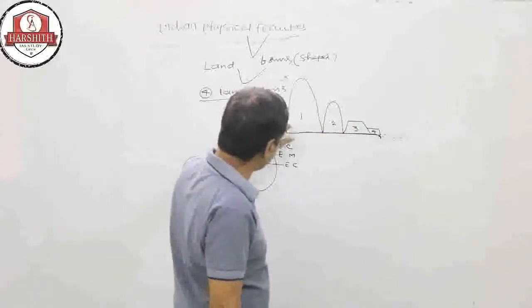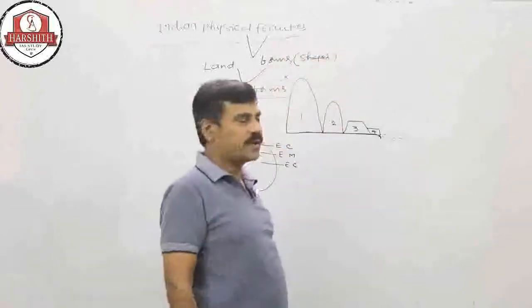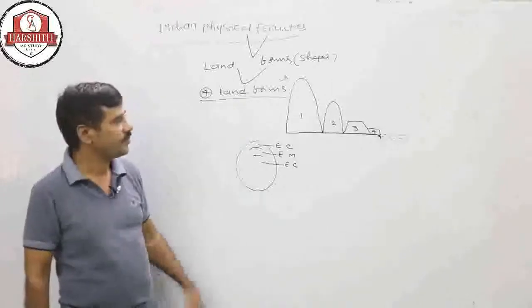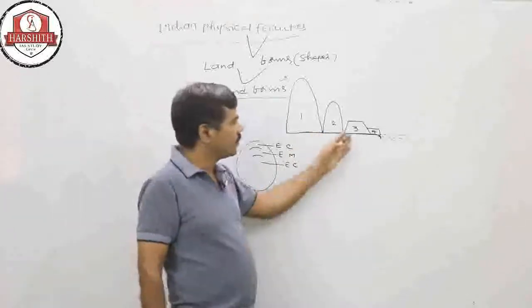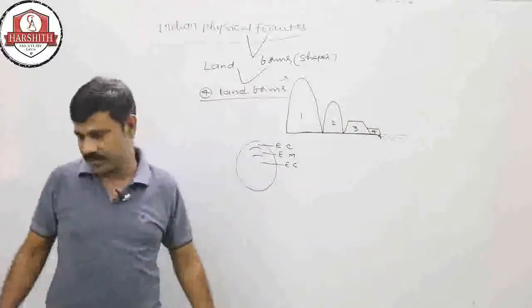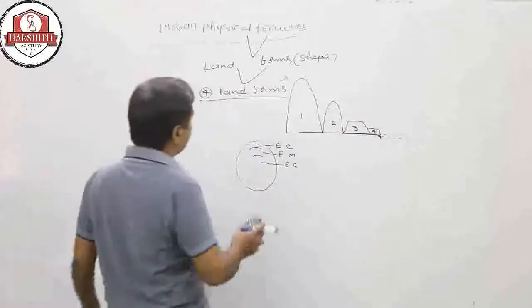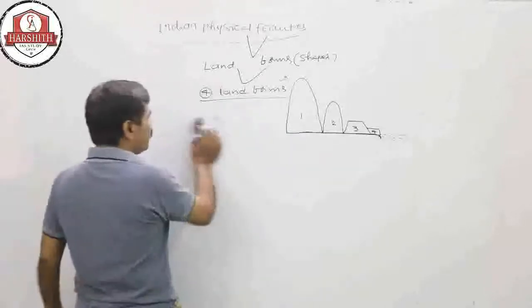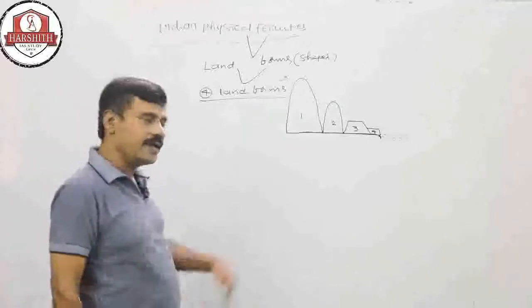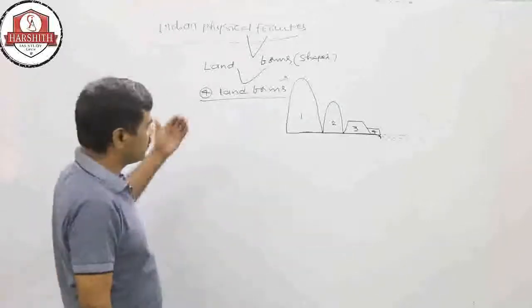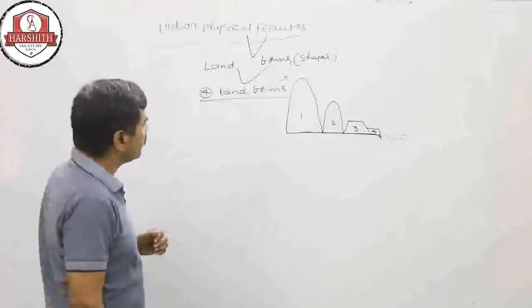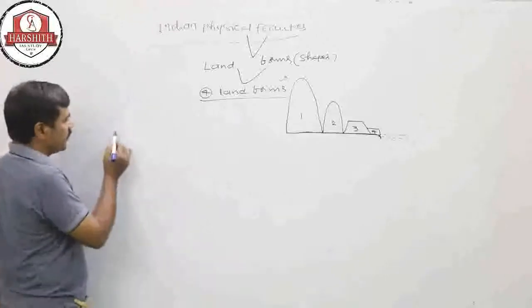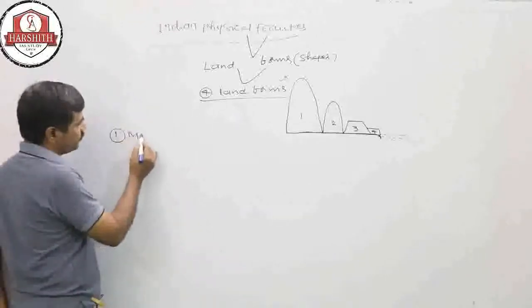On this rock surface there are four landforms: mountains, hills, plateaus and plains. In any continent or country, on the surface of the continents, there are only four landforms. The first one is mountains.